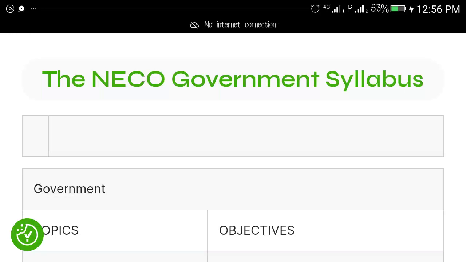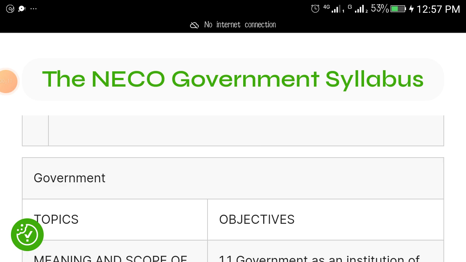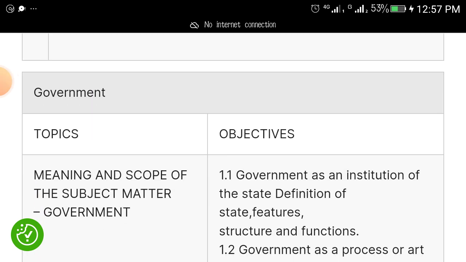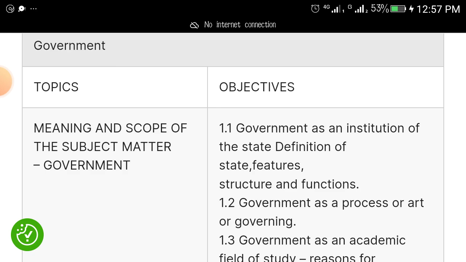Person that will be writing NECO exams this year and you are writing government, you don't need to read up all the topics. You don't need to read all the topics. There are specific topics that NECO, the official body setting this exam, brought out for you, that from where they will bring out the questions they will ask you in this year's NECO examination. So watch this video from beginning to the end as I begin to mention all the topics that will come out in this year's NECO exam.